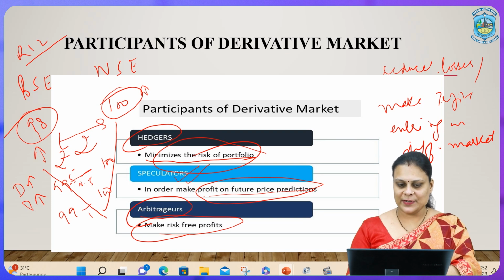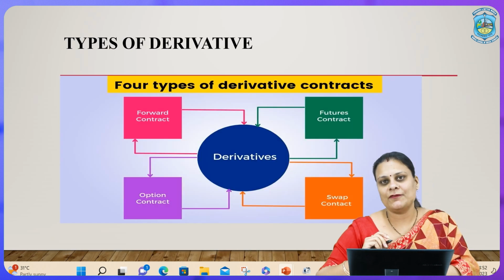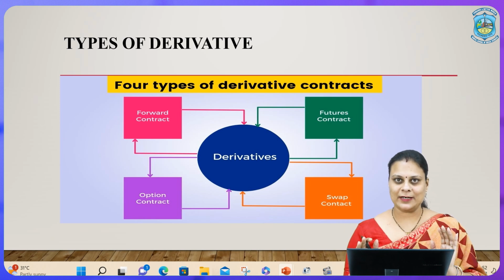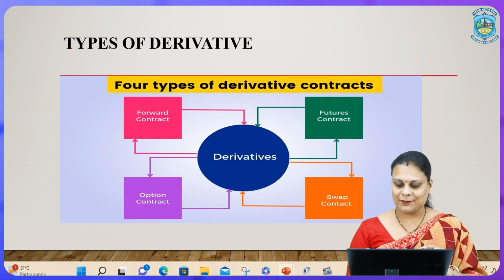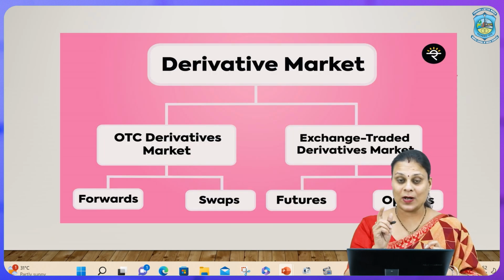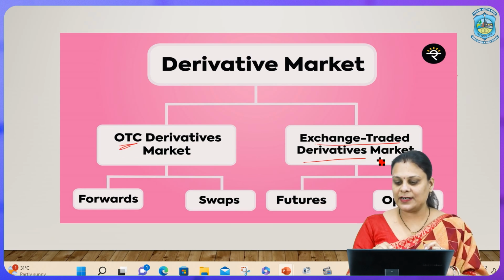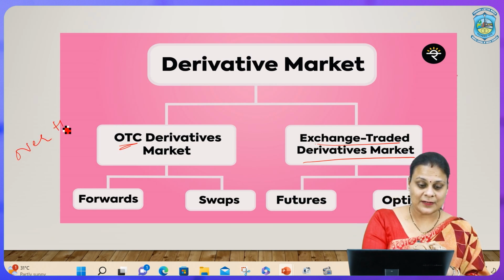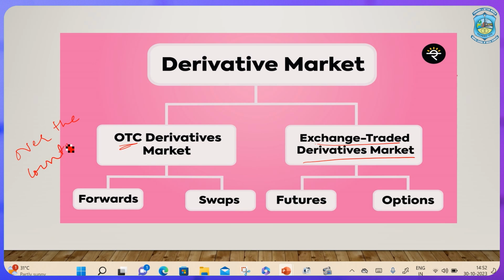Moving on to the next segment, we have types of derivatives: forward, future, options, swap. Before I come here, I would like to take you to another one wherein I come across two important terms. One is the OTC derivative market, another is the exchange traded derivative market. When I say OTC, it means over the counter, and exchange traded is also known as over the exchange.